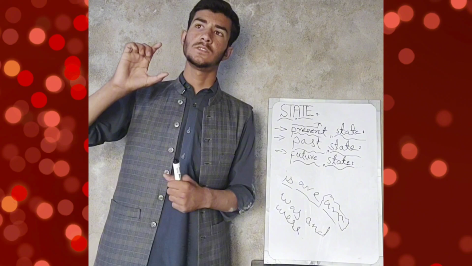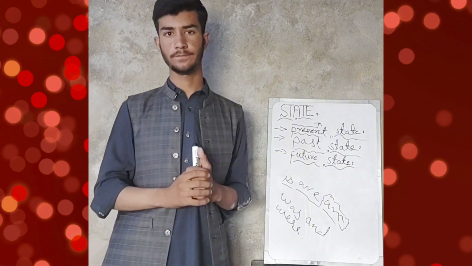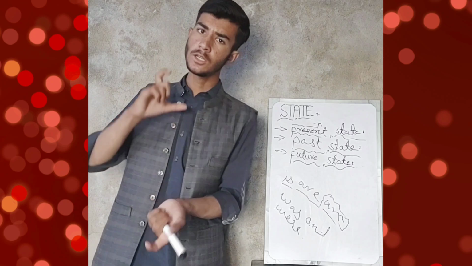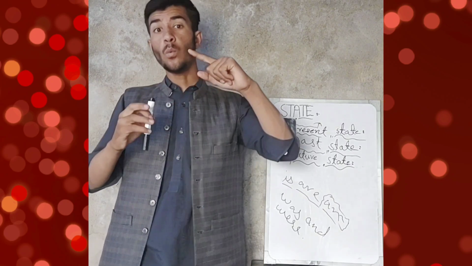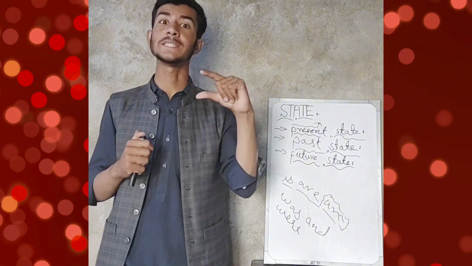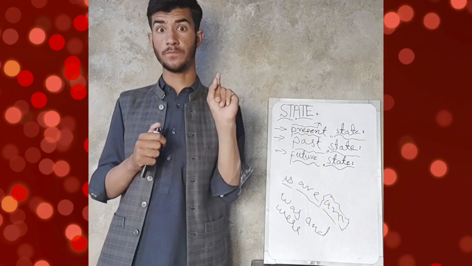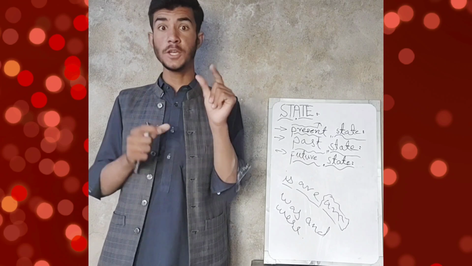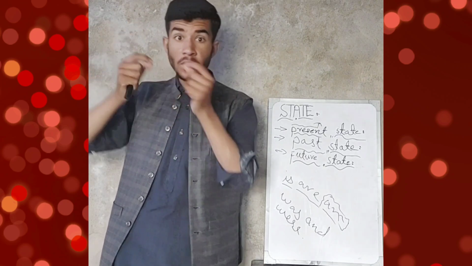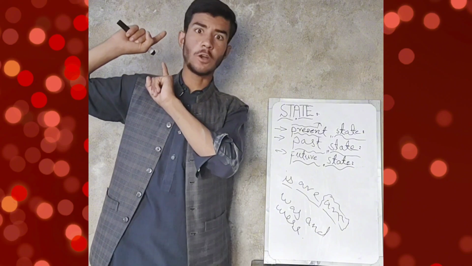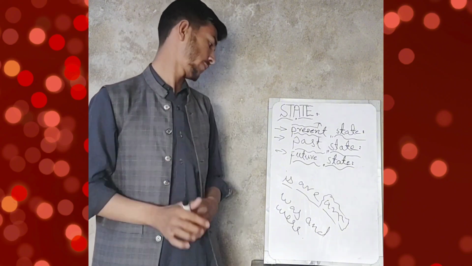Second, I am saying that Akmal was the slaver of America. Akmal was the slaver of America. In this sentence, Akmal was has been used. So was is past state. It means that he was, not he is, he was the slaver of America. So this is his past state.